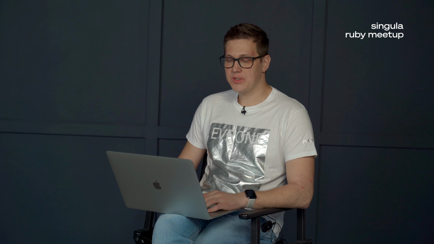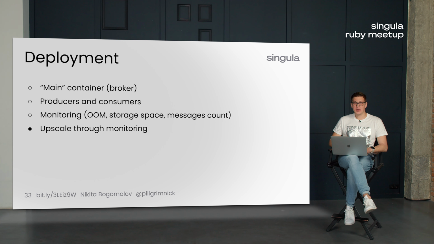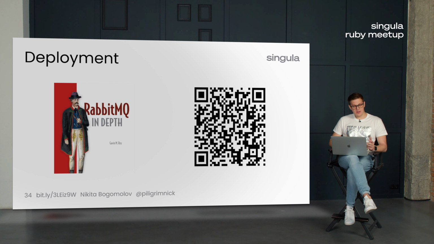Second thing, it's producers and consumers. Through monitoring, we can upscale our consumers. For example, if we see many messages stuck in the queue, we can upscale some consumers and quickly handle it. But this is the headache of DevOps, not yours. If you're interested in details, I can recommend this book.